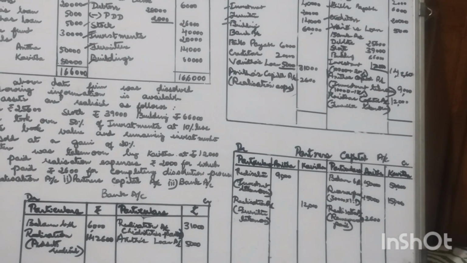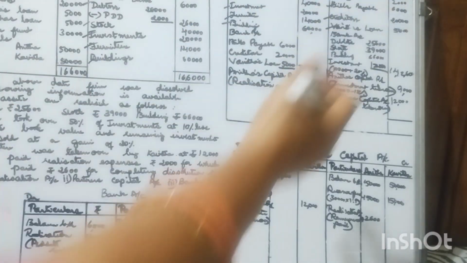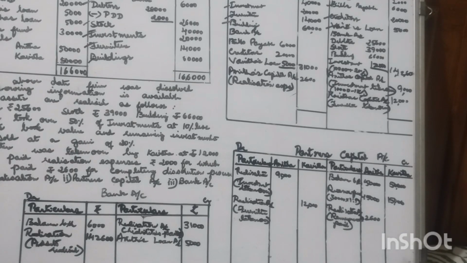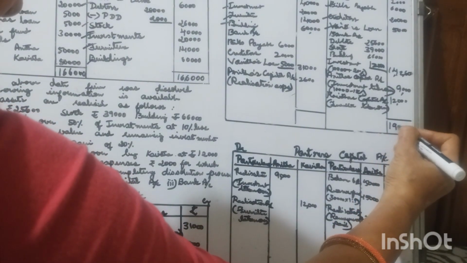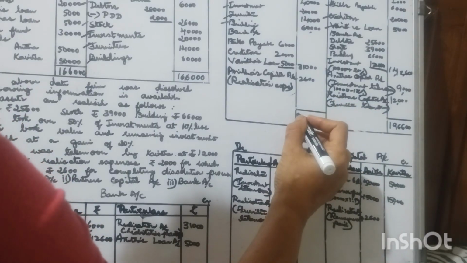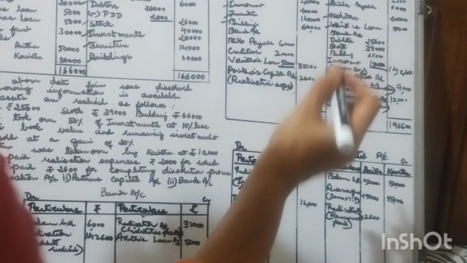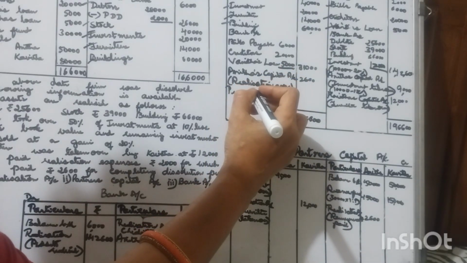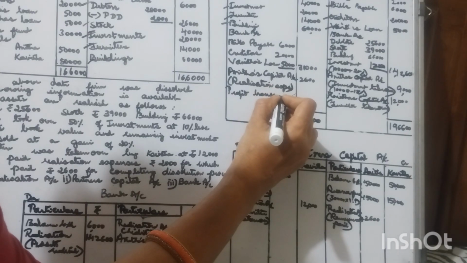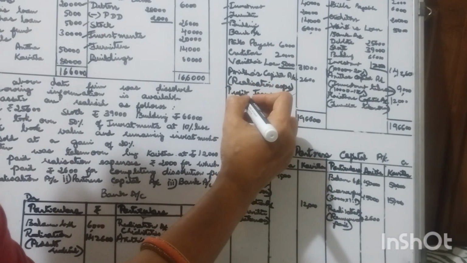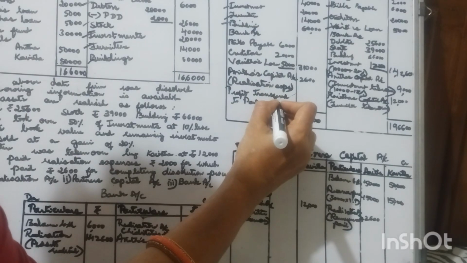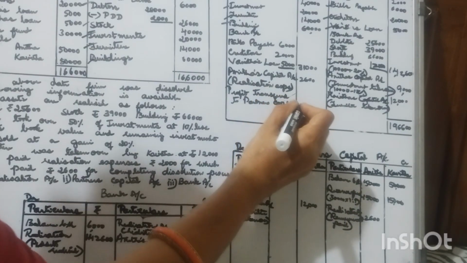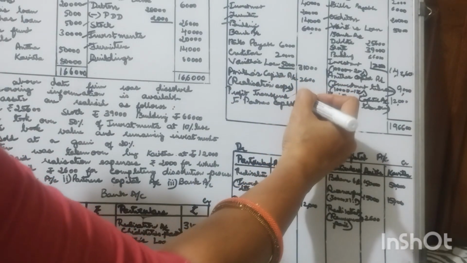So finally, realization account, partner's capital account, and finally bank account have to be equal. The realization account has to be totaled, and the total amount is 1,96,600. Write the same total under the debit side also. So there is a profit on realization that must be transferred to partner's capital account. The profit on realization is 1,000.